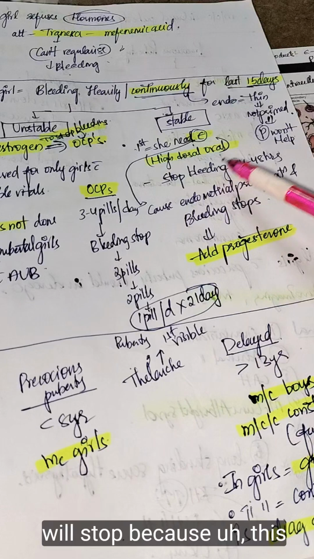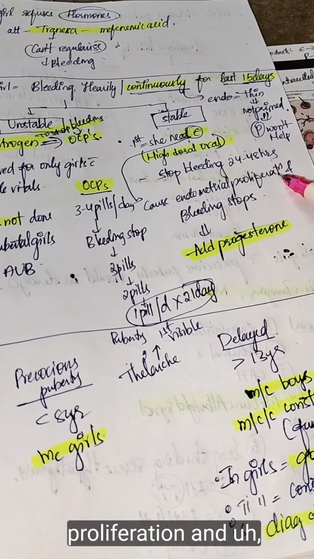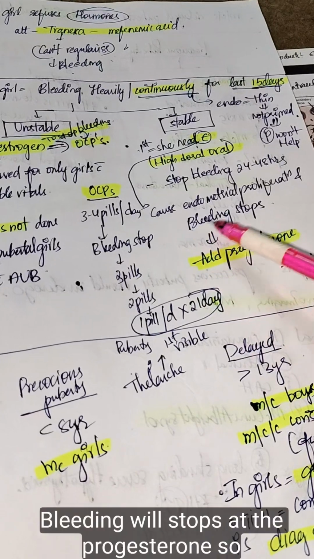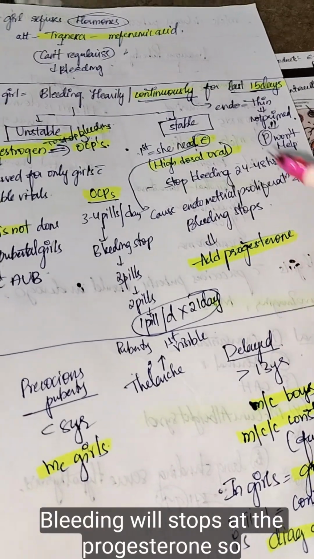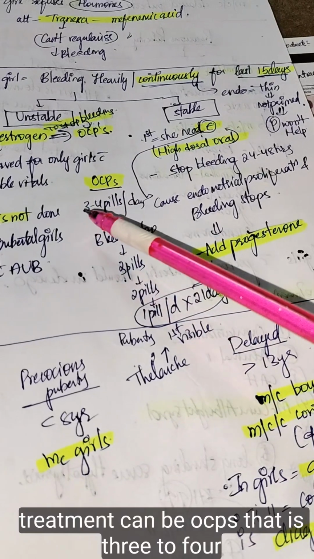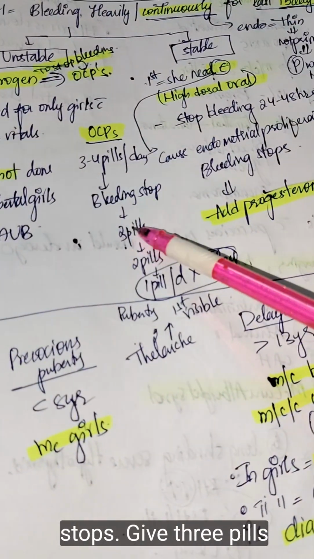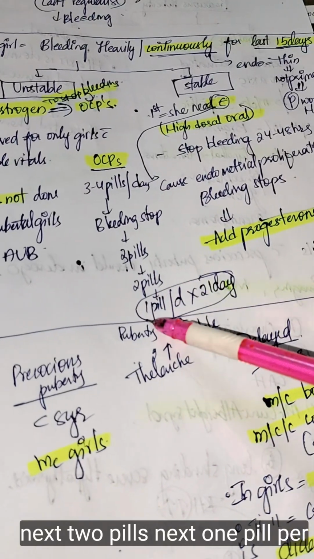When the bleeding stops, because estrogen causes endometrial proliferation, add the progesterone. It can be given as OCPs, that is 3 to 4 pills per day. If bleeding stops, give 3 pills, next 2 pills, next 1 pill per day for 21 days.